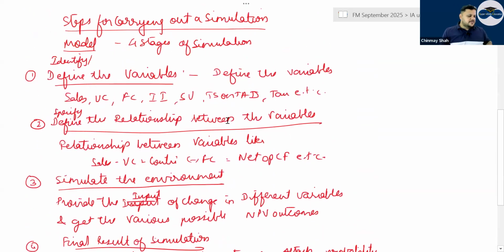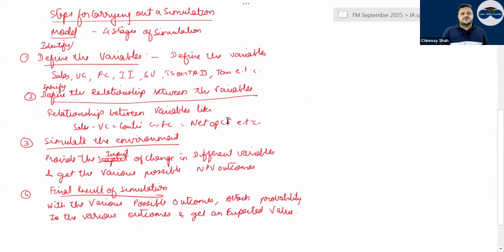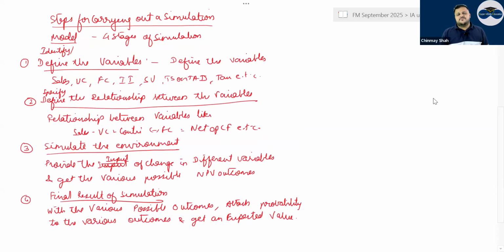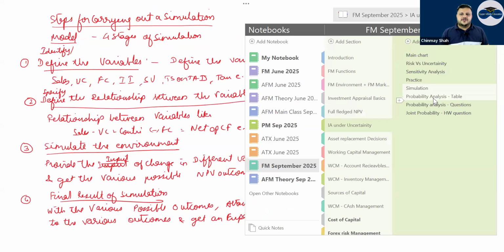4 steps of simulation. Big 6 marker, if it comes for simulation, you have to write 4 steps as well. Correct? So you have to first identify or define the variables that are there, that is sales, variable cost, fixed cost, initial investment, scrap value, tax, etc. Right? Then specify or define the relationship between the variables. Right? That sales minus variable cost is contribution minus fixed cost is net operating cash flow and so on. Simulate the environment. Right? Provide the input or change in different variables. So your sales might change 5%, this might change 10%, that might change 15%, right? And get the possible outcomes. Then to these outcomes, attach probability and get an expected value is the final result of simulation. Has been asked so many times, can be asked again as well, correct or not?